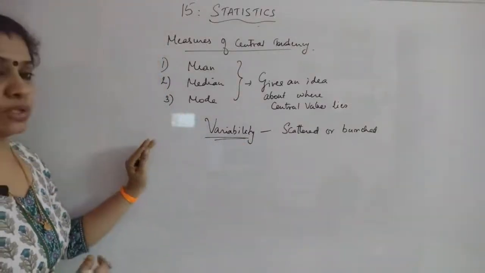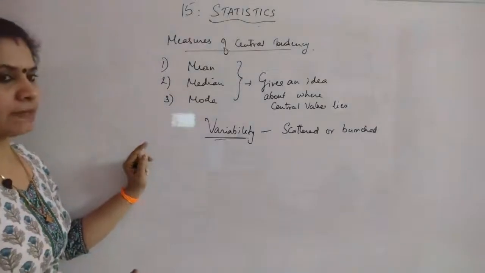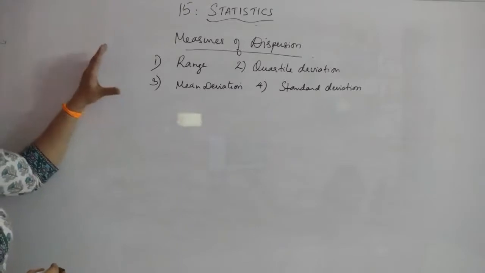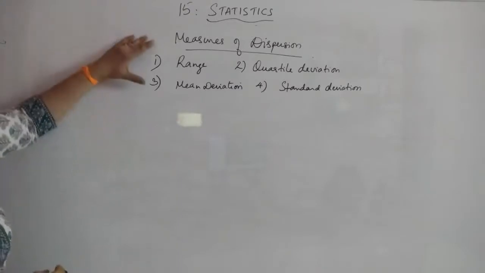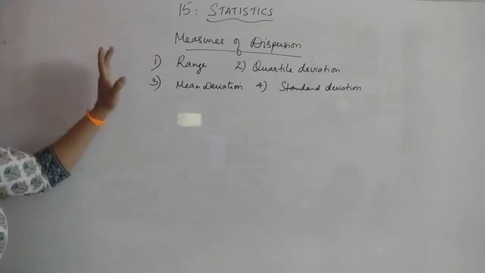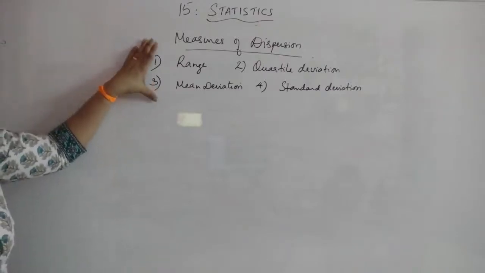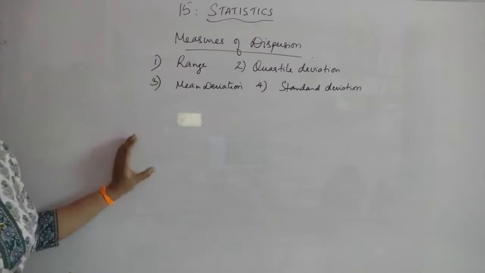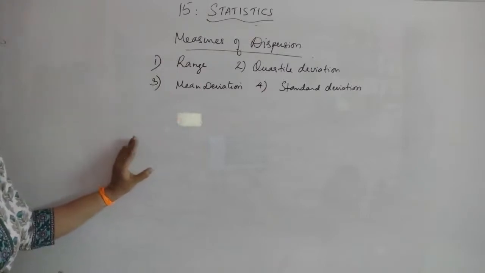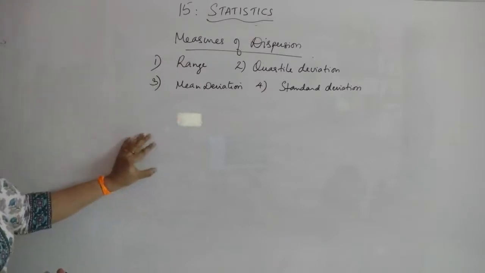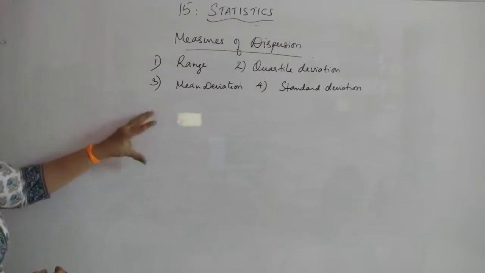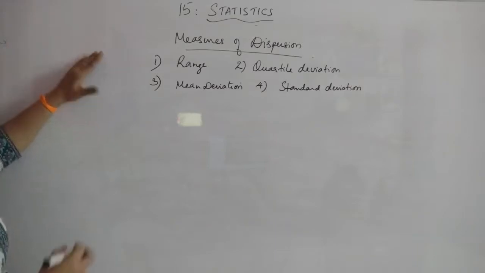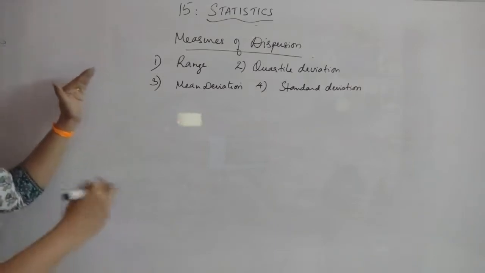How can you find out the variability? How many types are there? That's what we are studying here. We are studying the different types of measures of dispersion, and what these measures describe is how much the values of the data are scattered or bunched at a particular point. Bunched means the values will be nearer, and scattering means the values will have more differences.